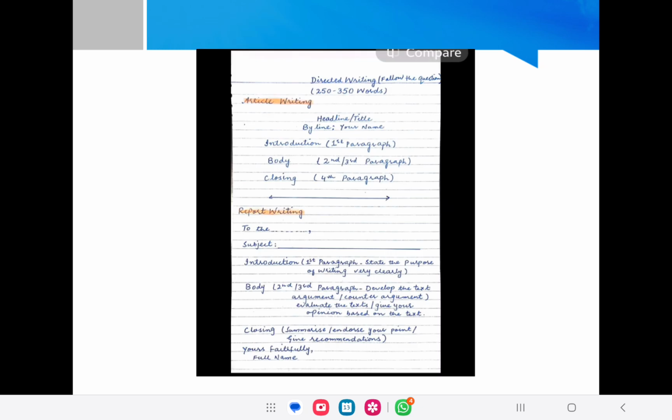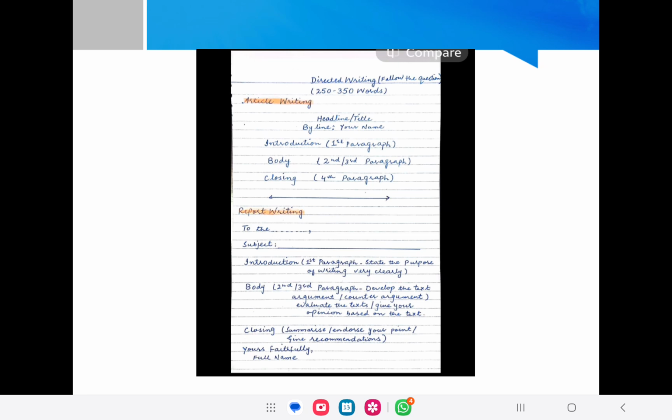Okay, there's one more thing in the format of the report. In the introduction, the first paragraph, you will state the purpose of writing, why you are writing, and you must state the purpose very clearly. In the body, you will evaluate and develop the text, give your arguments, counter argue, and give your own opinion in the second and third paragraph.